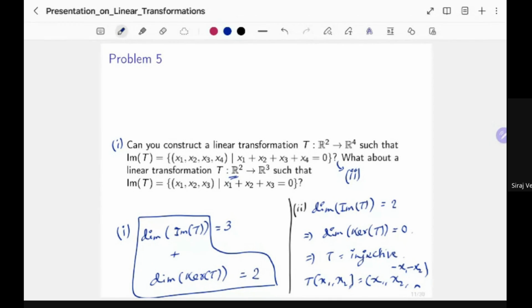And you can see that it satisfies all the conditions, and it works. It is injective. So the first one we cannot construct, but the second one is very real. It actually exists.